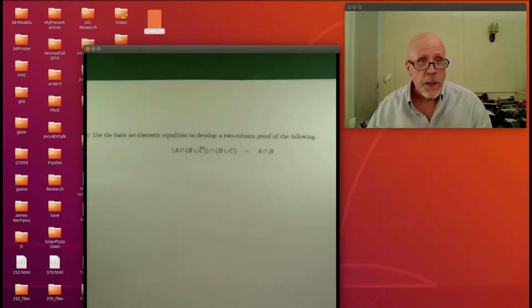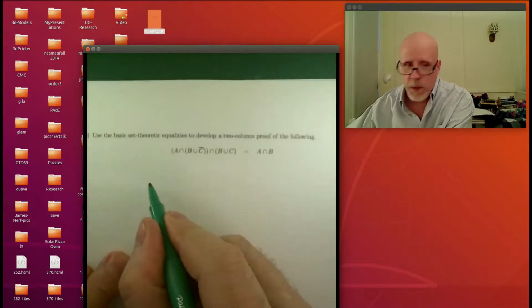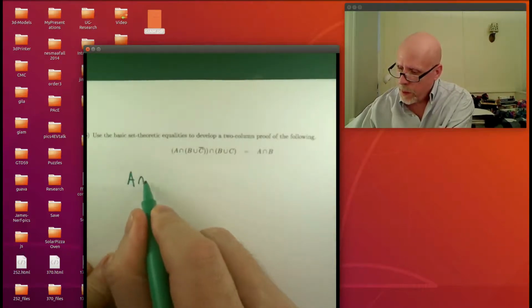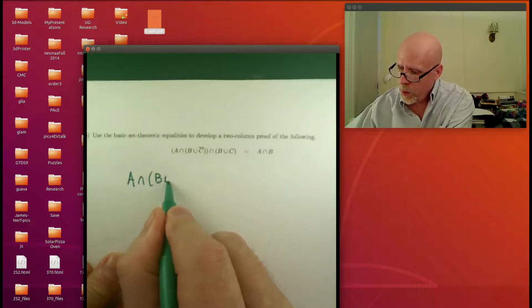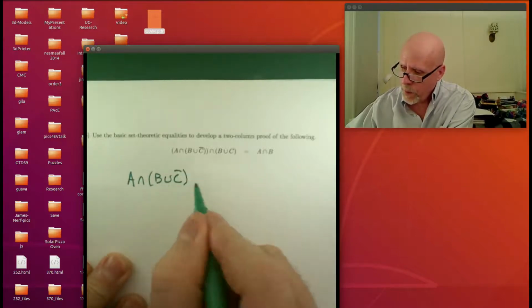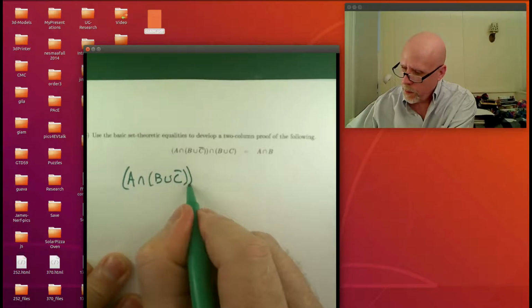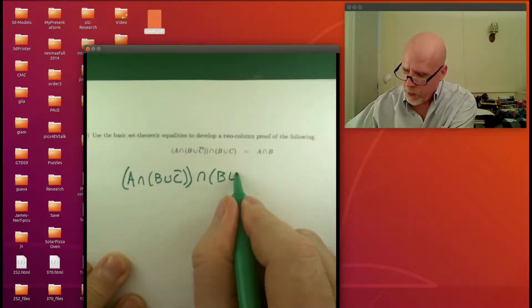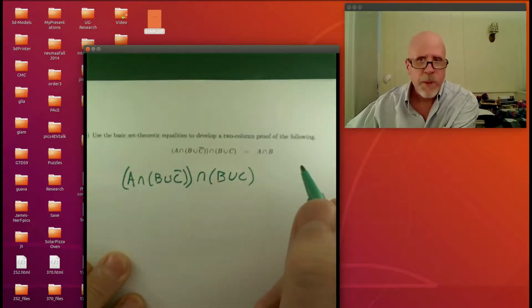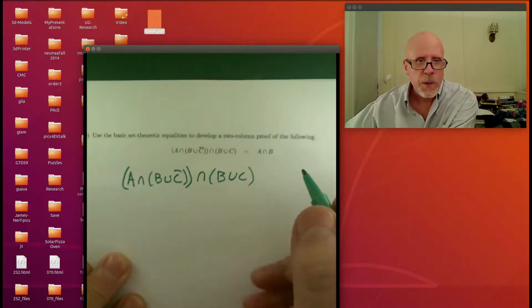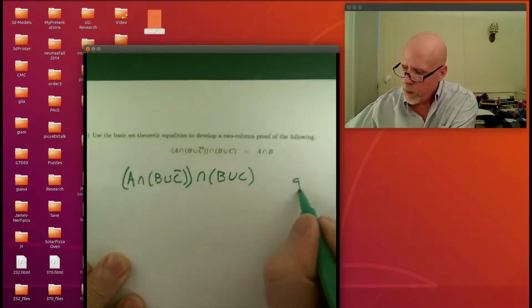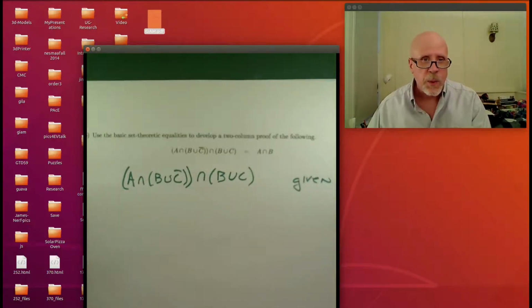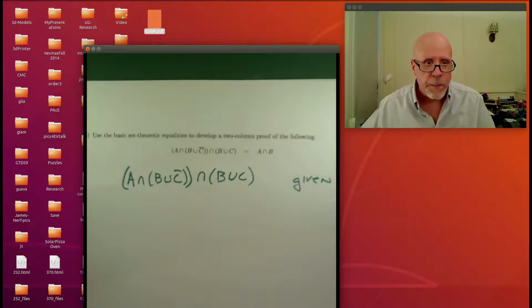Well, I believe it. So let's start by just copying out the first thing. We have A intersected with (B union C bar) in parens, intersected with B union C. As per my previous advice on this, you want to usually start with the more difficult side. So that's our given statement, and we're going to work from there until we get to A intersect B, hopefully.